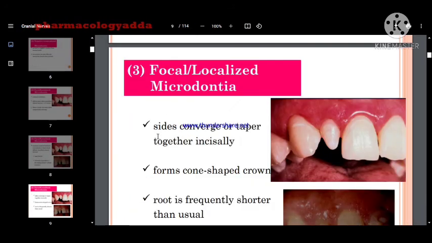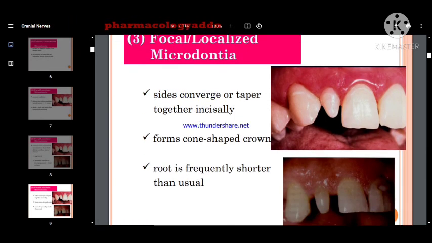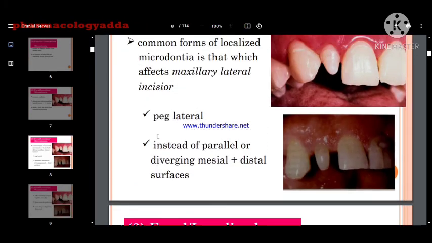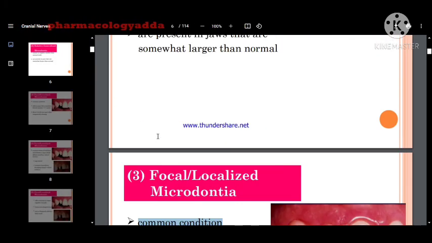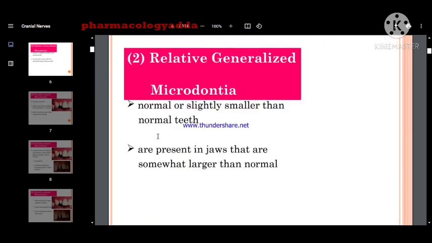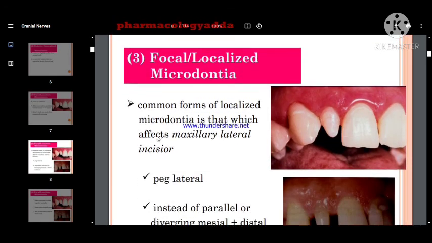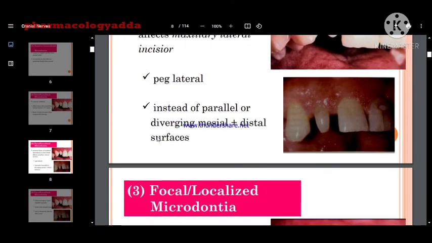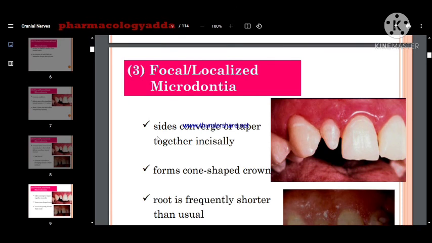Now the focalized microdontia. In this condition, the tooth is tapered toward incisally.